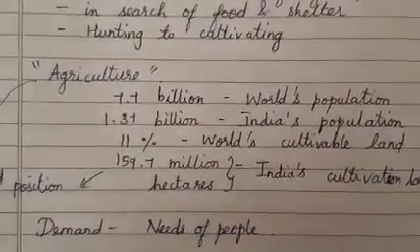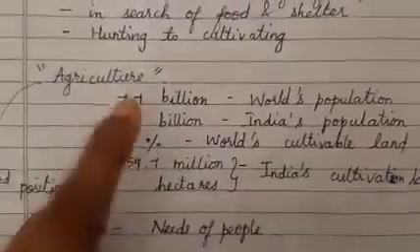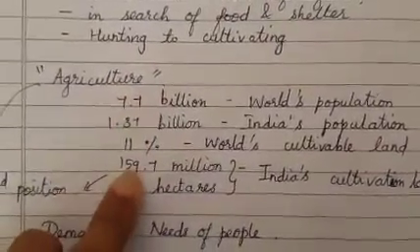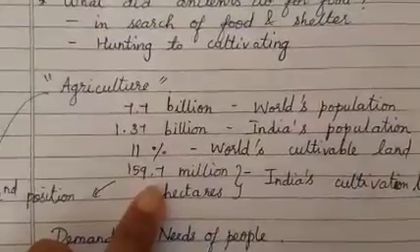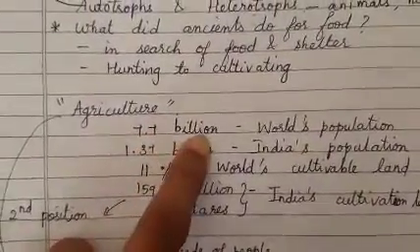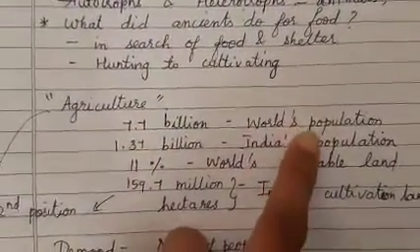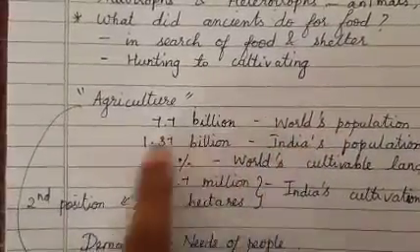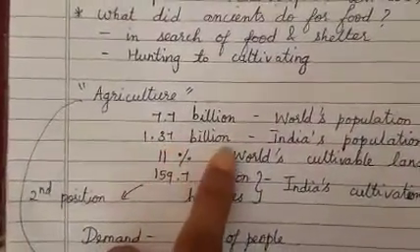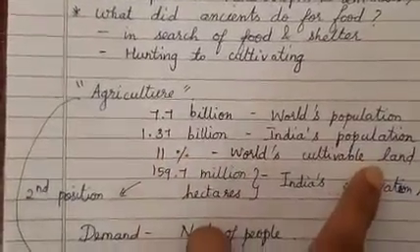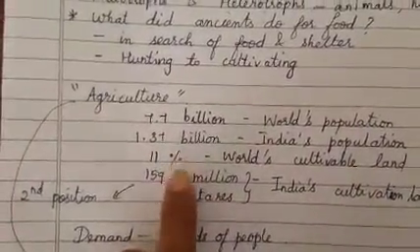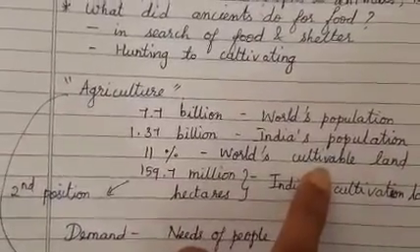Now please look at this chart. These numbers will tell you why the revolution came into origin. 7.7 billion is the world's population. In India, the population is 1.37 billion. Whereas in the world's total land area, only 11% is used for cultivation.